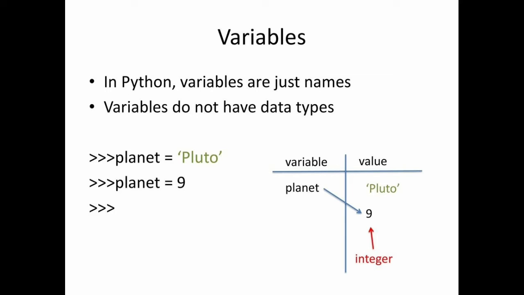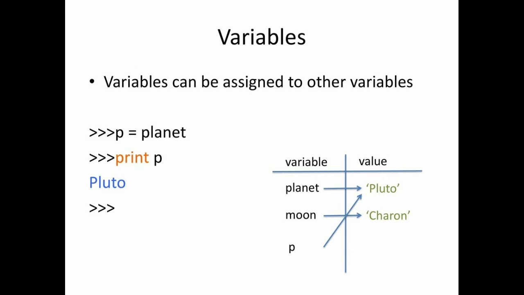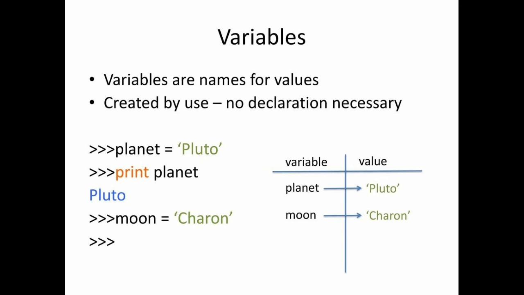Like 9 is also an integer value. We can write like this also, p equals planet. Here p is a variable and Pluto is a value. Same way, planet is a variable, Pluto is a value, moon is a variable and moon is a value.